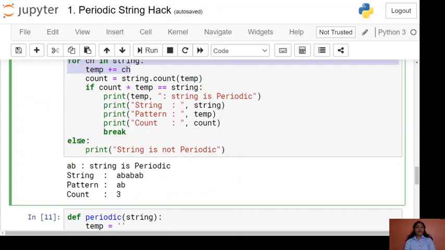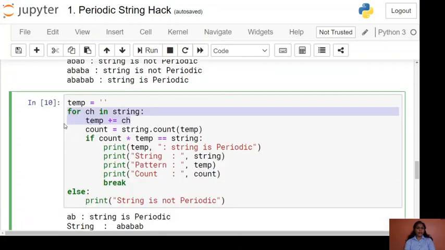So we have written the else part with the for. What is the significance of the else part with the for? If we are not getting any pattern, the for loop will execute up to the last element of the string. If the for loop executes completely, then only the else part associated with the for loop will be executed.